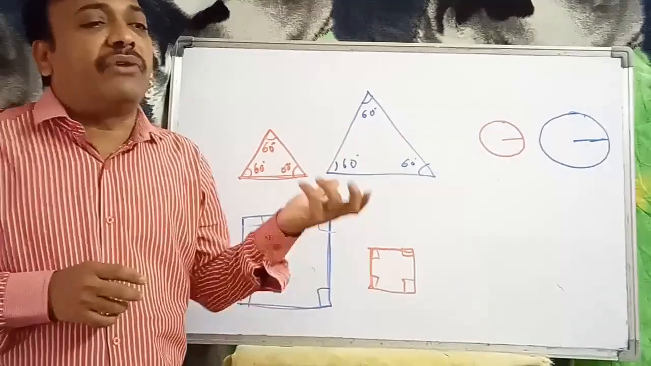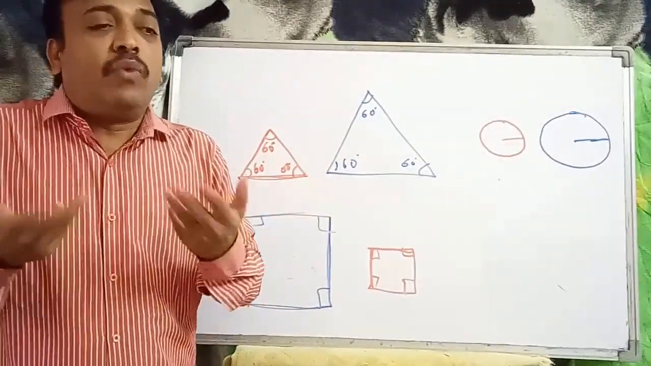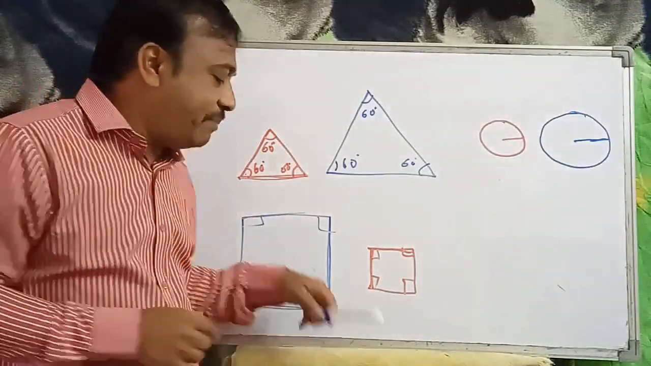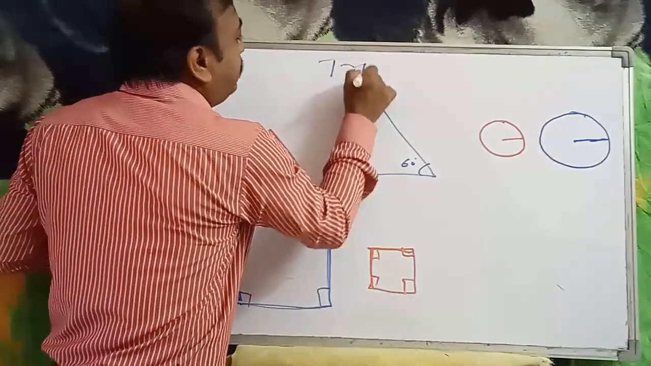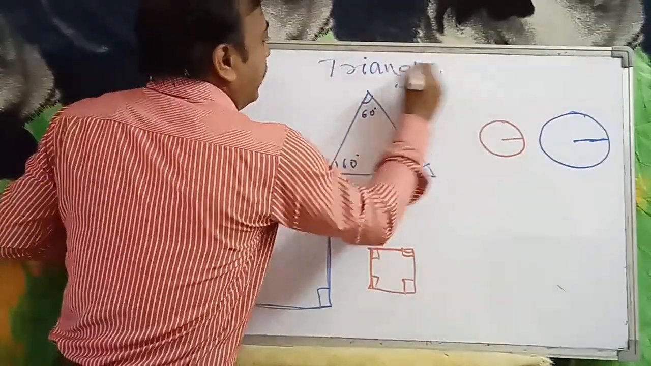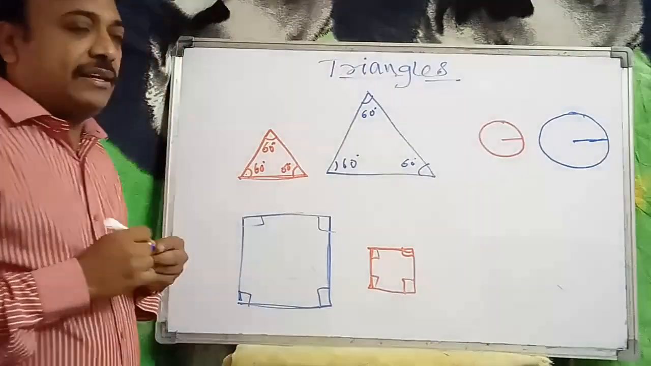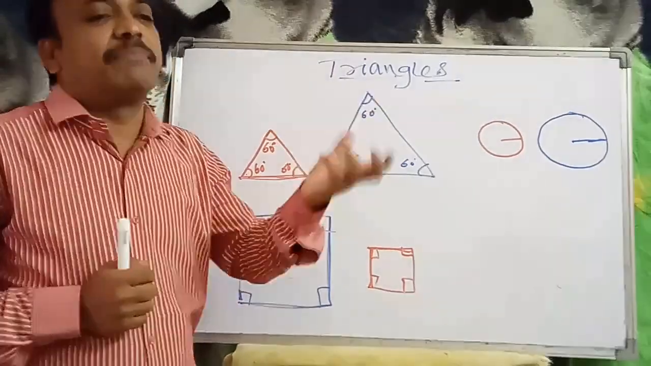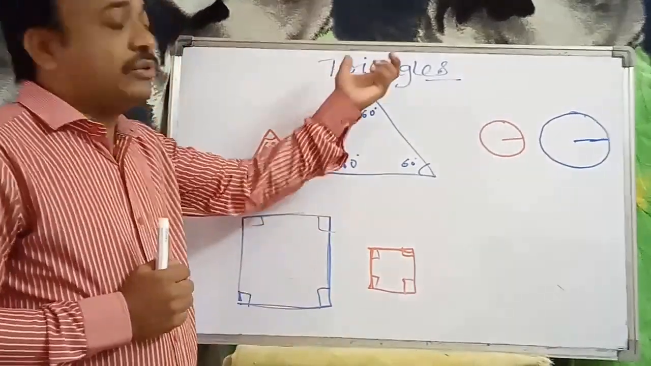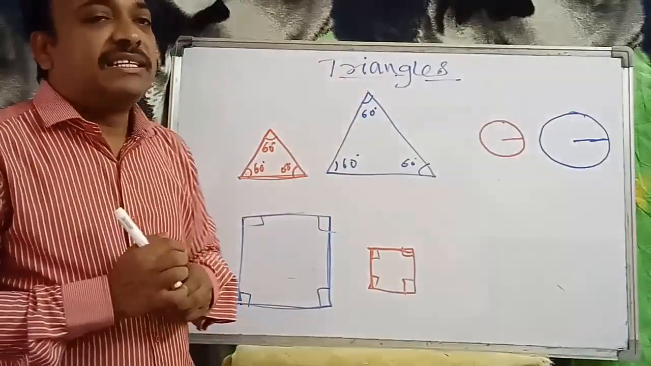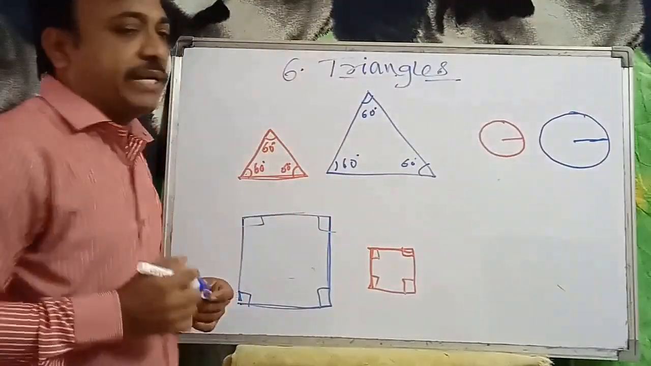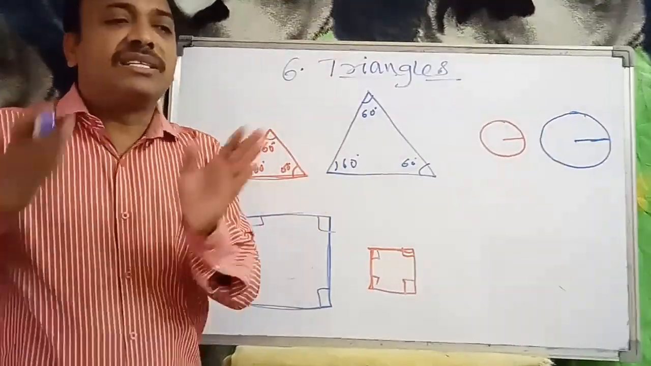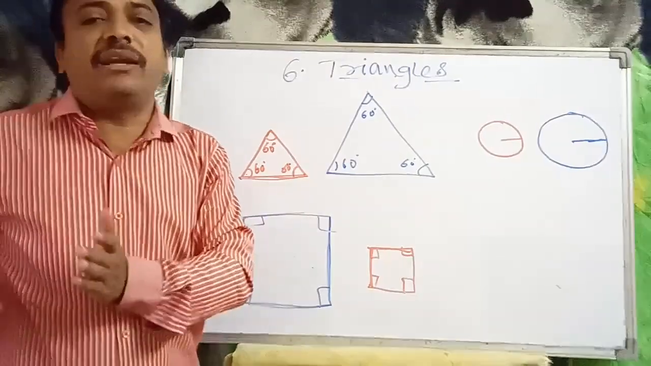So based on these points, you have exercise 6.1. This is the topic we are going to discuss. The chapter name is Triangles, chapter 6, the sixth chapter. In this chapter we discuss geometrical shapes, triangles, similar triangles, similarity, and some conditions. We are going to discuss the similarity conditions and their application part.